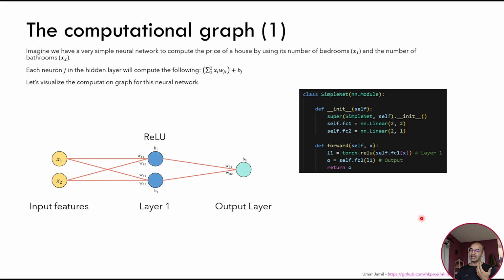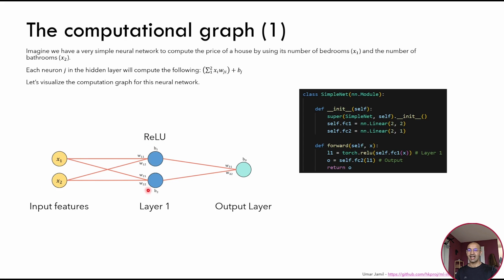When we define a linear layer in PyTorch, it gets converted into a computation graph. For example, in this case, we have an input that is made up of two features, which means that the input is a vector made up of x1 and x2. We have two linear layers, one that converts two features into two features. So it's taking two features as input and converting them into two features as output.